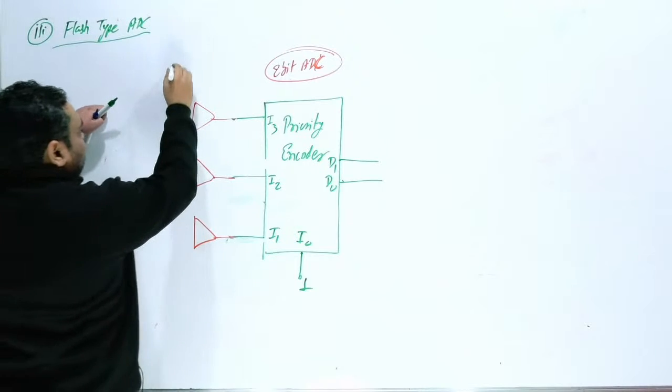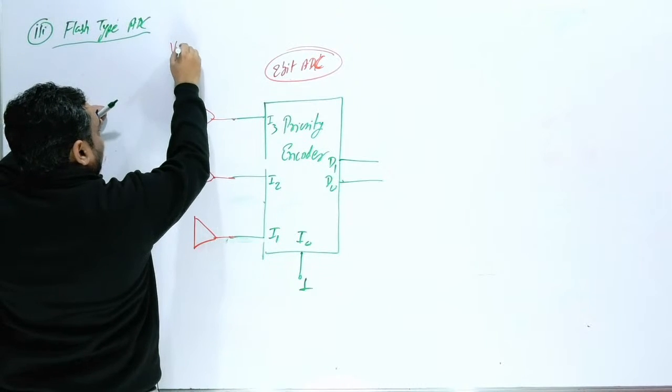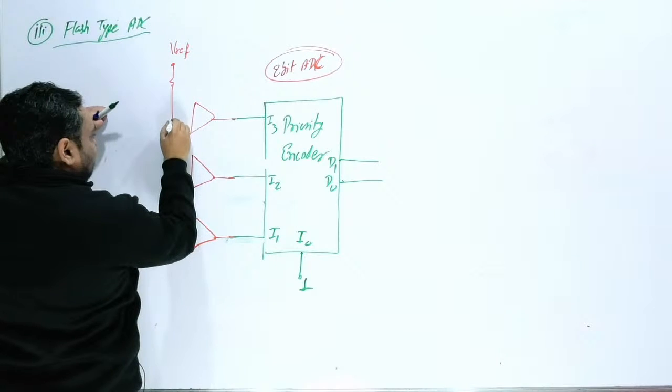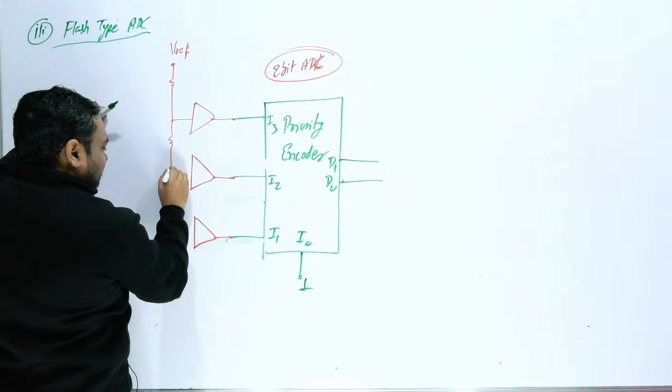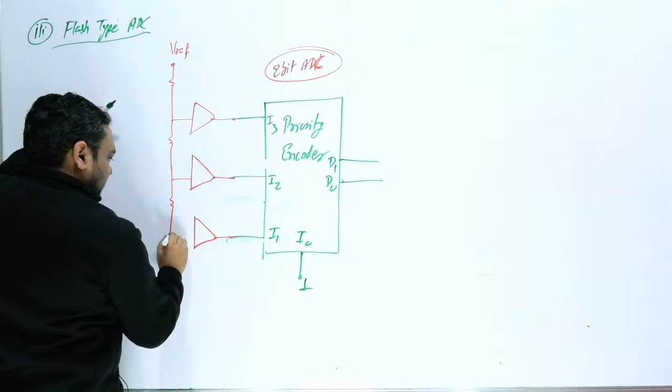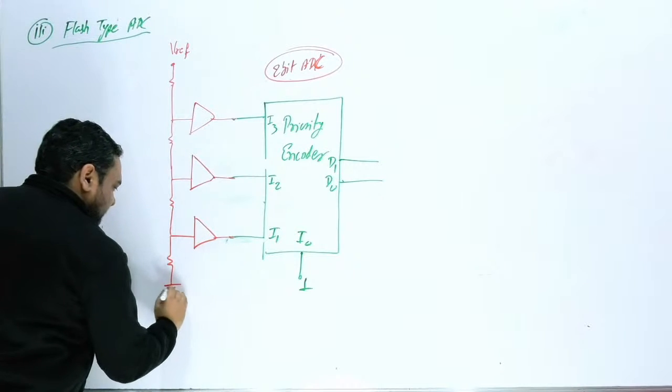And how can we write this? Here suppose we are going to assume V reference. Here one resistor is connected here, one resistor is connected here, one resistor is connected here, and one resistor is connected to ground.